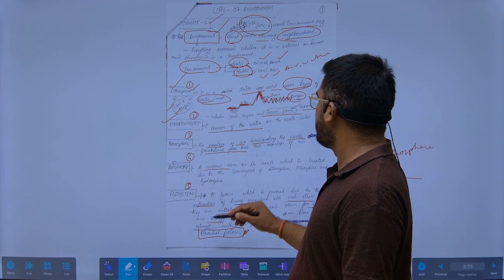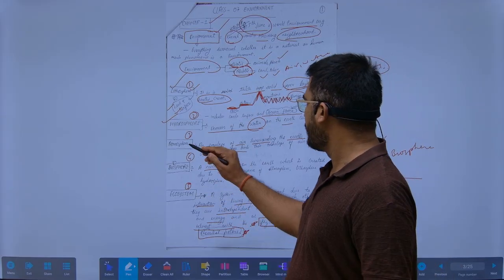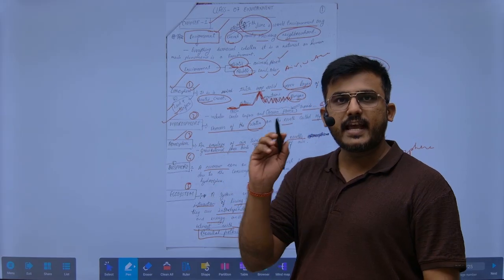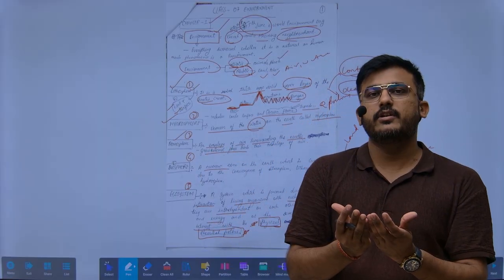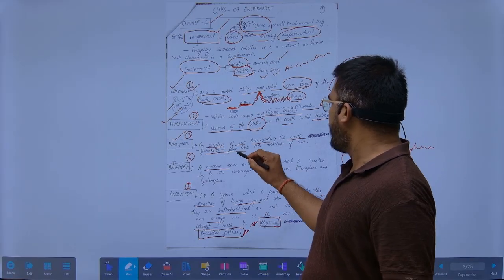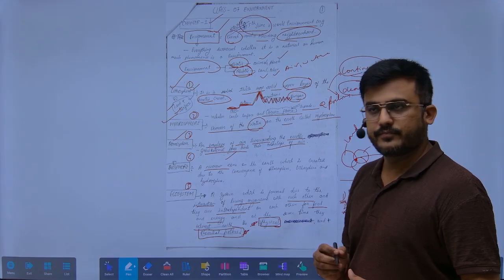What is hydrosphere? The domain of water on the earth is called hydrosphere. Simple. What is atmosphere? It is an envelope. Earth has an envelope of air surrounding it, and gravitational force binds this envelope of air.